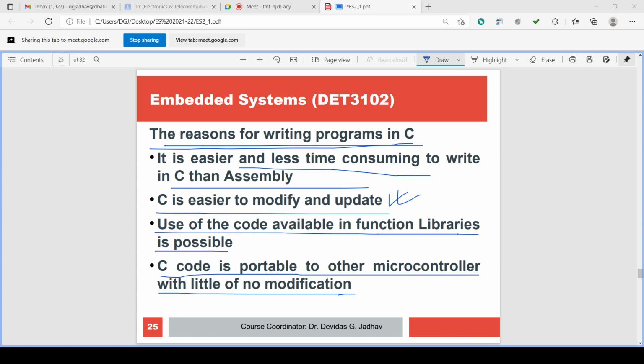Let us check. So I will give the notice 1 or 2 hours before. If the morning is not possible, I will engage the class in the afternoon, at 3 or 4 o'clock, but 1-2 hours before that I will give the notice or message so that you will be prepared.